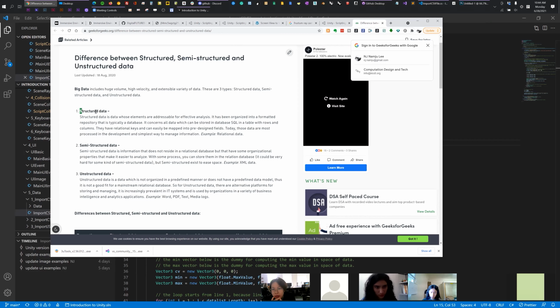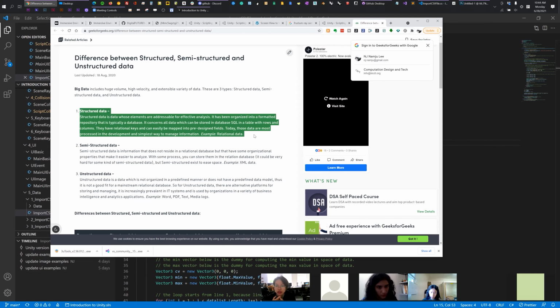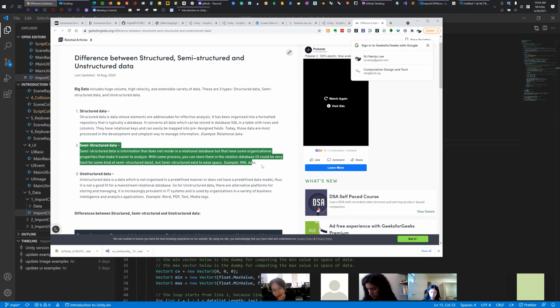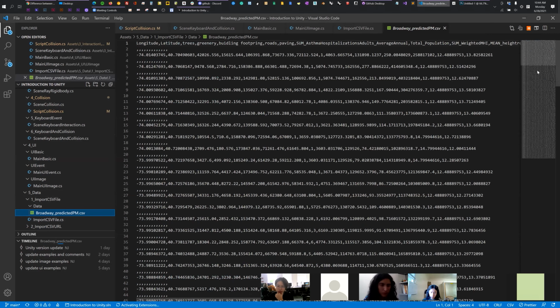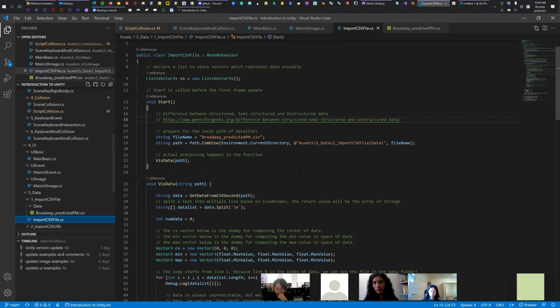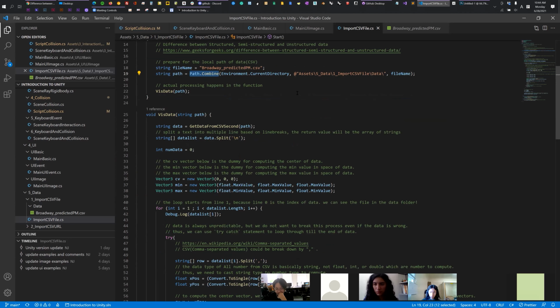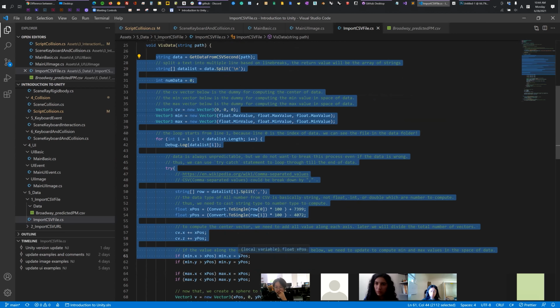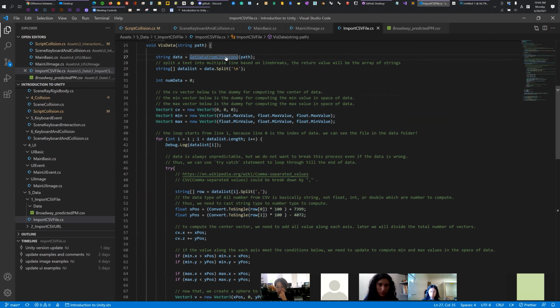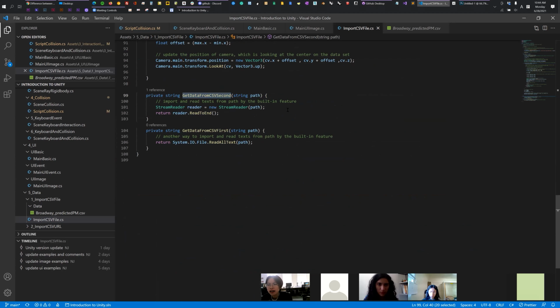So CSV is structured data that we want to import later, and semi-structured data is a GeoJSON or JSON file. Here we have this kind of file. It looks complicated, but this is just a CSV file, just an Excel file. Columns and rows, that's it. Using this function, I combine this path and the file name, and then the actual computation happens inside of this scope. So let's jump to this function.